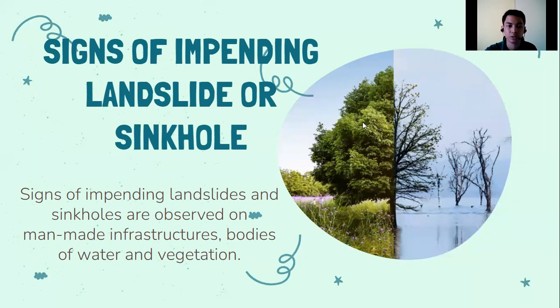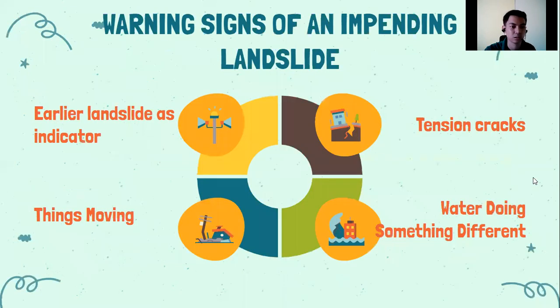Dito sa dalawang to, ano kaya yung mas prone sa landslide and sinkhole? Of course, this one, because ito is madaming puno at live na live yung kanyang lugar, and this has water. And so, warning signs of impending landslide. Ano ba mga warning signs natin dyan?